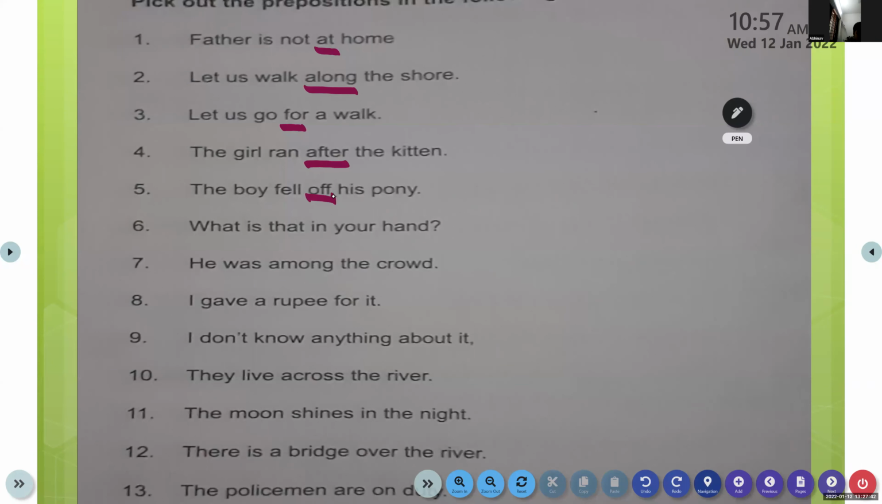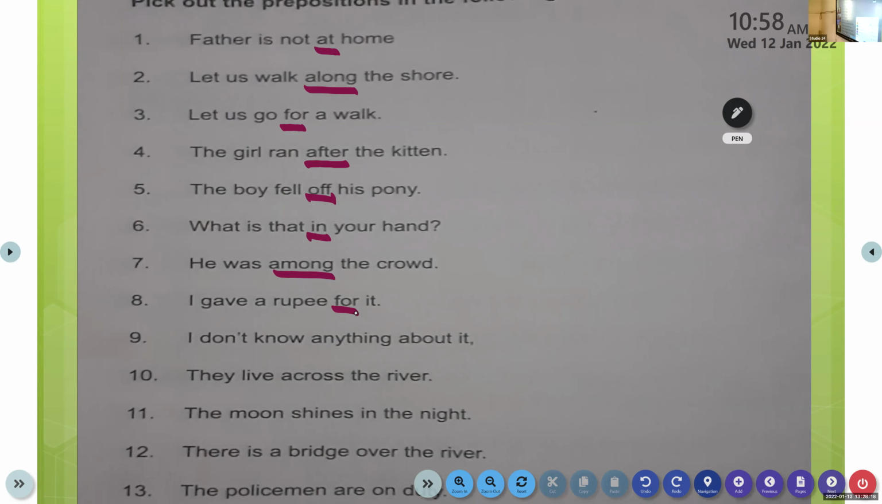What is that in your hand? Come on, tell me. It is in. Very good. In your hand. What is there in your hand? Yes, in is a preposition. He was among the crowd. Identify the preposition. Among. Yes, among the crowd. I gave a rupee for it. So for. Yes, for. F-O-R.